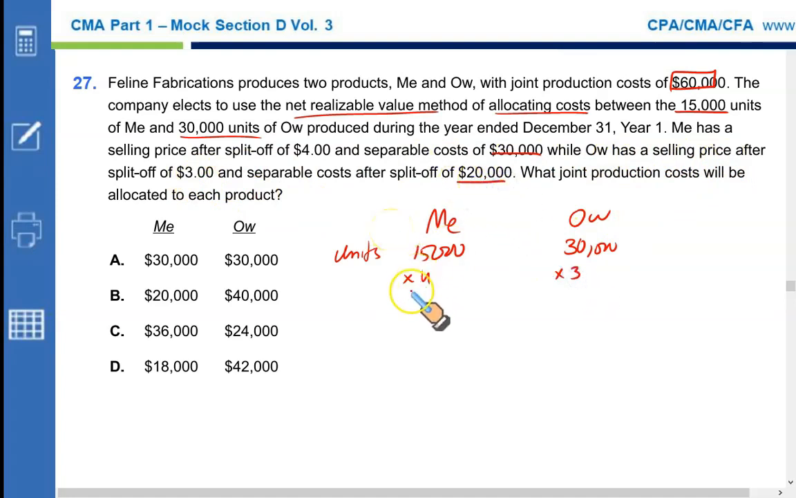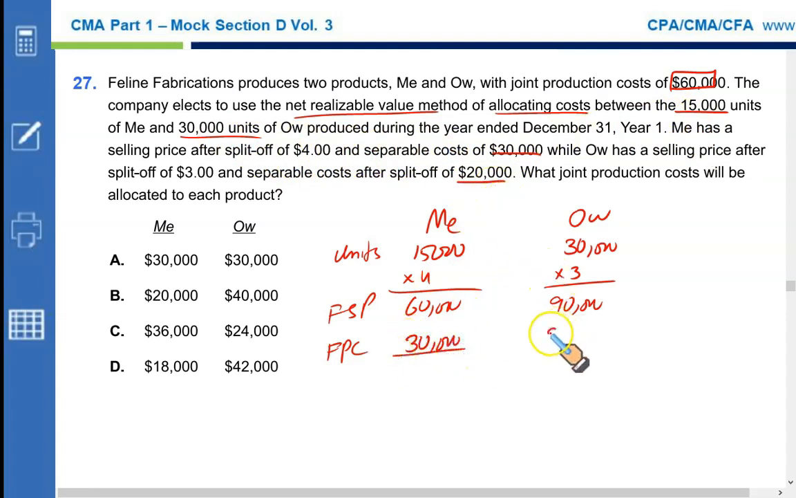for separable cost. Let us first find out the final selling price, that is 60,000 for Me and 90,000 for Ow. That's the final selling price, and from this you need to deduct the further processing cost, which is given as $30,000 for Me and $20,000 for Ow. That means we have $30,000 NRV. Remember, NRV is the final selling price minus further processing cost to complete and sell. So it's 30,000 for Me and 70,000 for Ow.